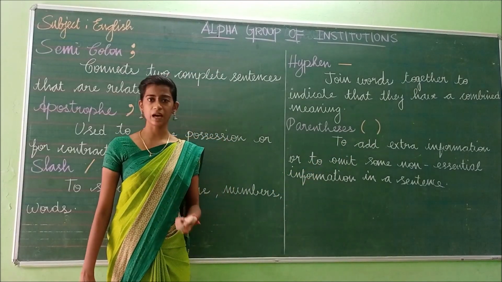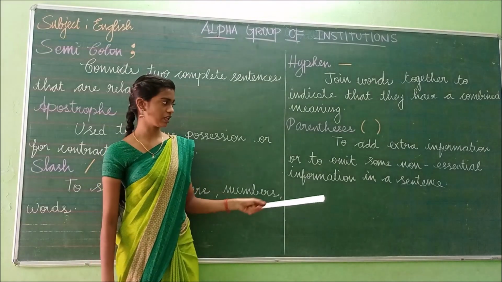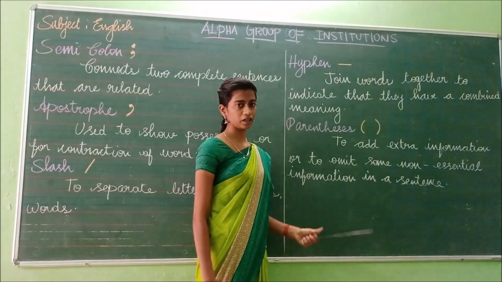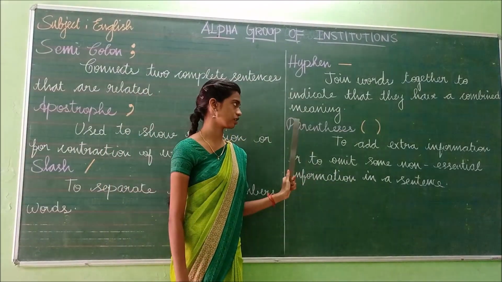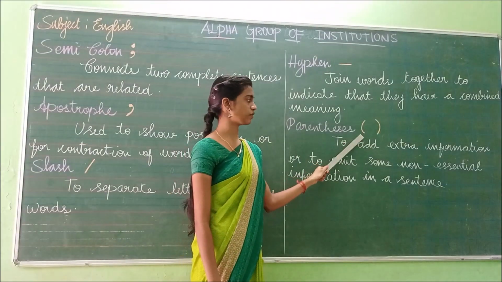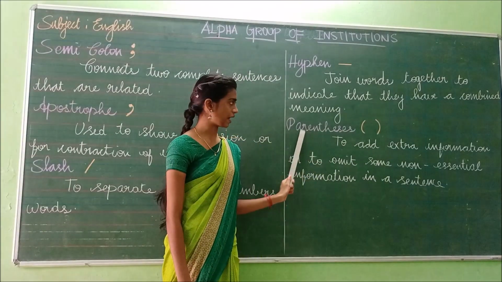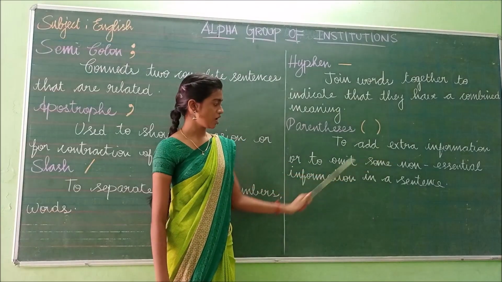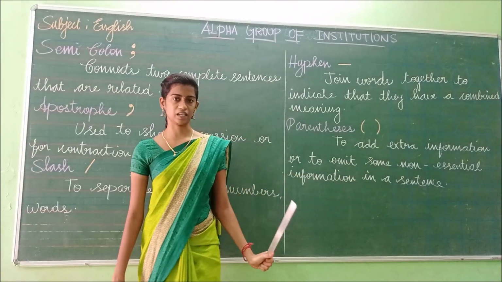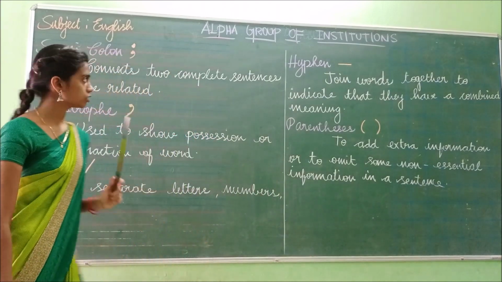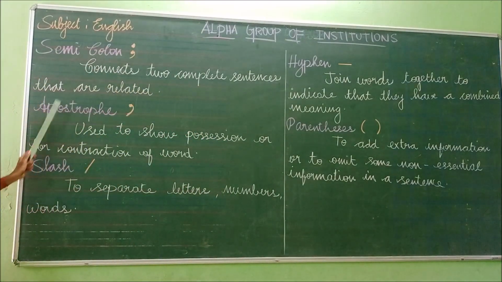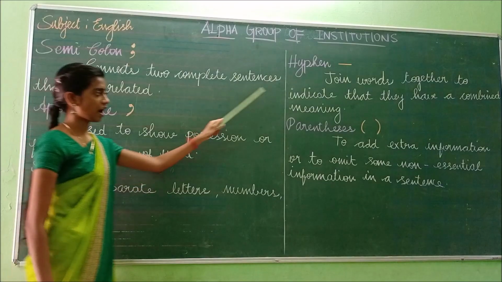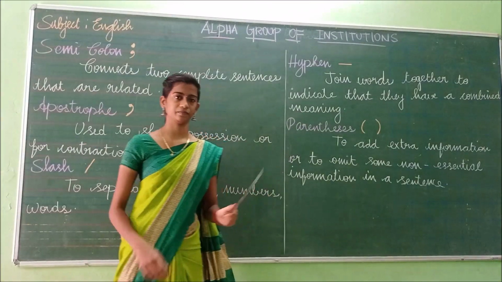Likewise, there will be some unimportant words, some non-essential information in the sentence. To indicate those things, we have to use this parenthesis. So parenthesis is nothing but extra information or non-essential information in a sentence. So now we have seen the semicolon, apostrophe, slash, hyphen and parenthesis.